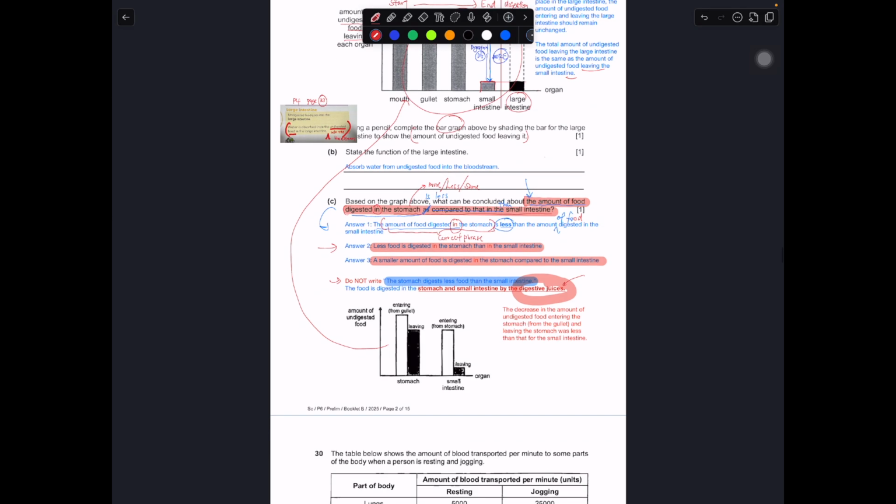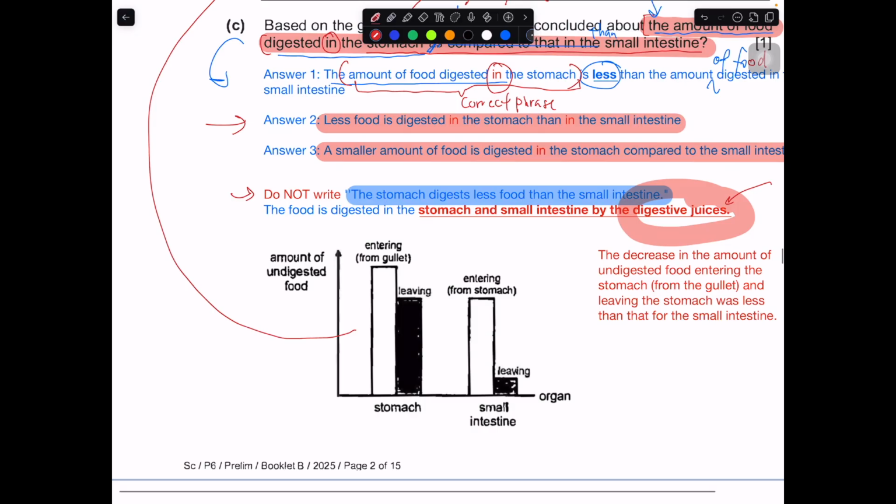The amount of undigested food entering the stomach, which is from the gullet, is the drop down line that I draw over here. This represents the amount of undigested food. When the undigested food is entering the stomach, this is something you can use as a basis of comparison. So you just drop down, and this will represent digested food.